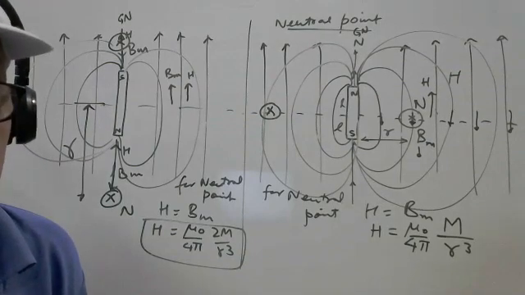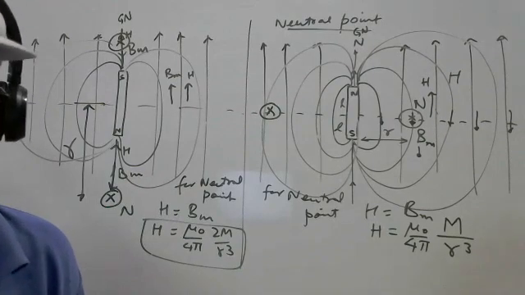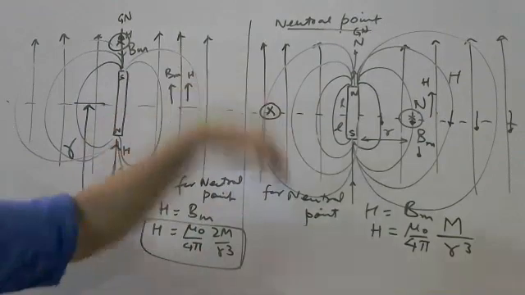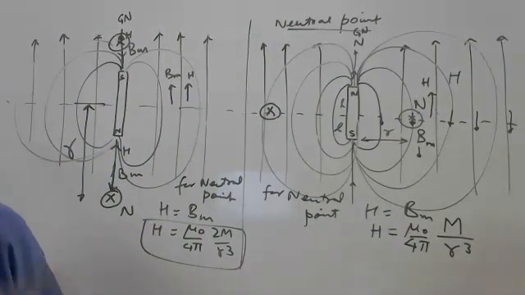If we rotate the magnet by angle theta, the neutral point rotates by theta by 2. Just note down this point. This is a very important point.